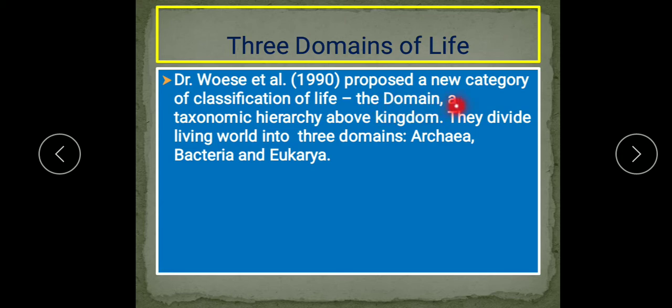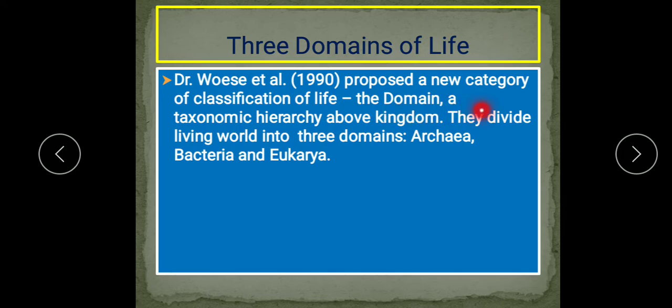What is domain? A taxonomic hierarchy above kingdom. Just now I explained to you the two kingdom, three kingdom, four kingdom, five kingdom and six kingdom classification. Here the kingdom is the topmost category in the hierarchy. But one more category was introduced by Dr. Woese et al, that is domain.